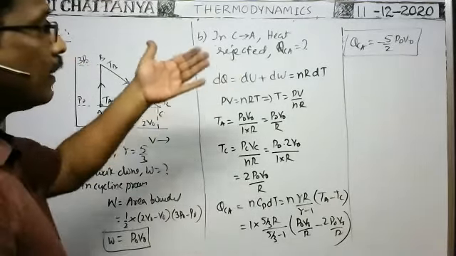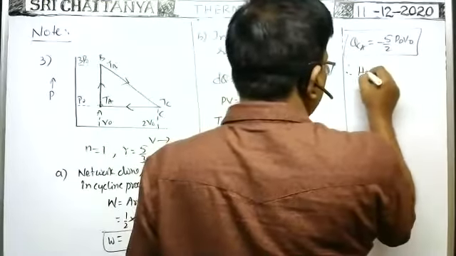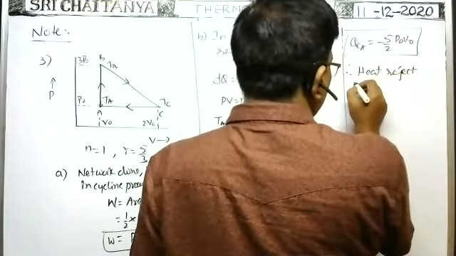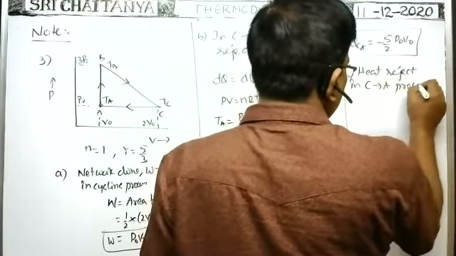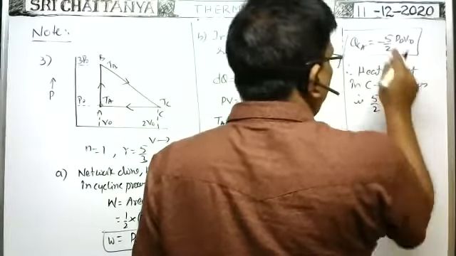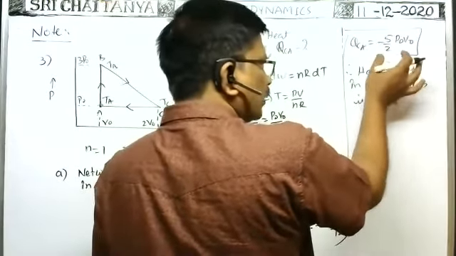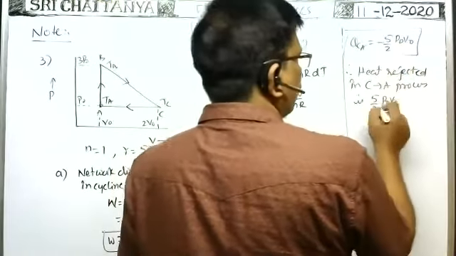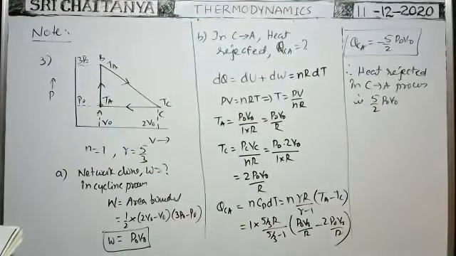That's why the heat lost or heat rejected, therefore heat rejected in the C to A process is 5 by 2 P0 V0. The minus sign represents heat lost or heat rejected. As we mention that it is heat rejected, you should not write the minus sign. 5 by 2 P0 V0 is the heat rejected in the process from C to A.